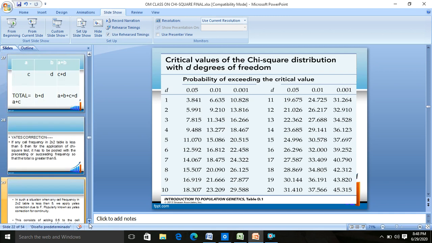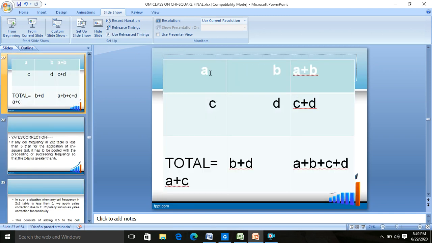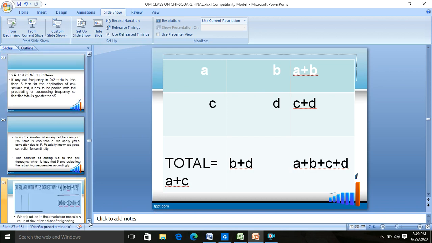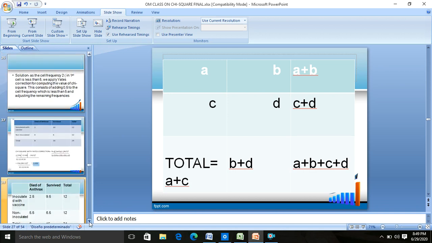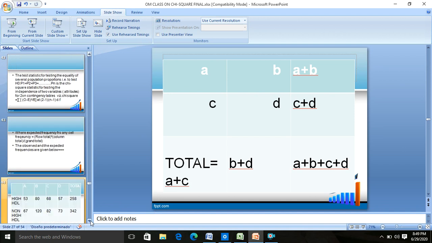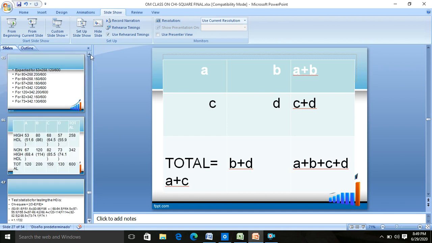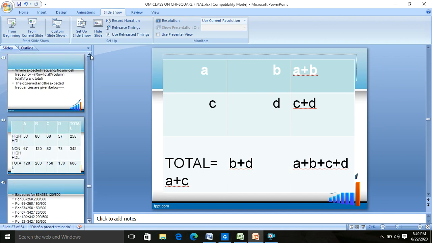In the case of chi-square test of independence of attributes, if you have a 2 into 2 contingency table, the degree of freedom will be 2 minus 1 into 2 minus 1, that is 1 into 1, that is 1. Suppose you have a 2 into 3 contingency table, the degree of freedom will be 2 minus 1 into 3 minus 1, that is 2, and so on. And then you compare the calculated and tabulated. If chi-square calculated is greater than tabulated, you accept the null hypothesis. If chi-square calculated is less than chi-square tabulated, you reject the null hypothesis, and accordingly you give the result.